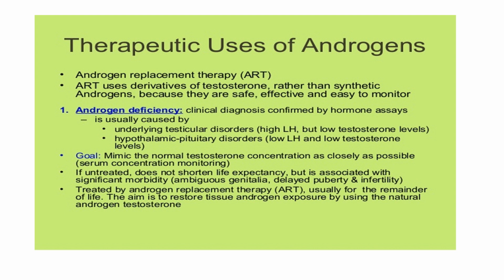Now, if you leave it untreated, there is no shortening of life, but it will be associated with significant morbidity, that is ambiguous genitalia, delayed puberty and infertility. All the functions of testosterone will be lost. Now, this is treated by androgen replacement therapy, usually for the remaining part of life. The main aim is to restore tissue androgen exposure by giving the natural androgen testosterone.